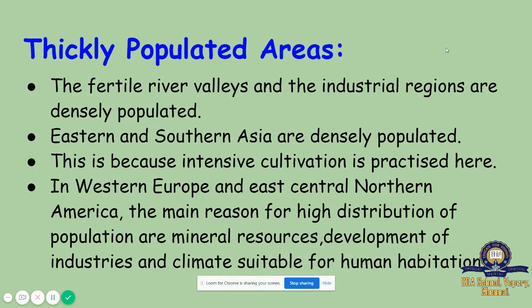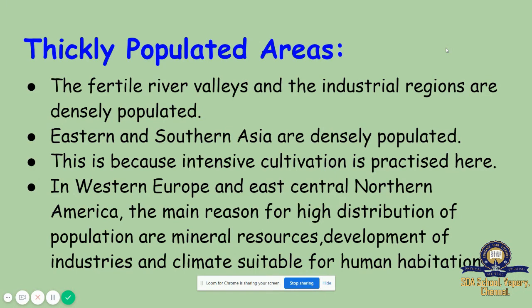Eastern and Southern Asia are densely populated.